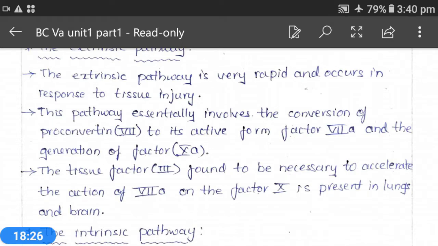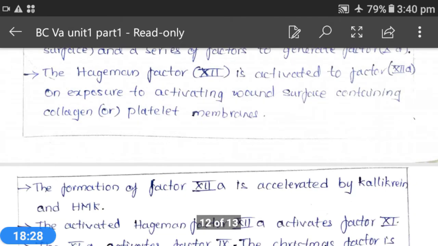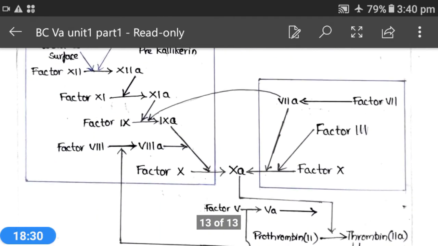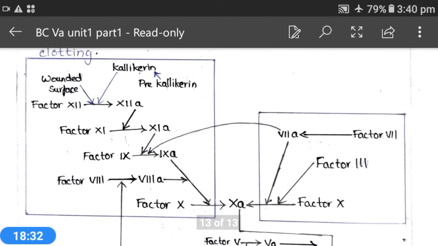The contact surface is nothing but the wounded surface. It works on the wounded surface, with a series of factors to generate factor 10A.